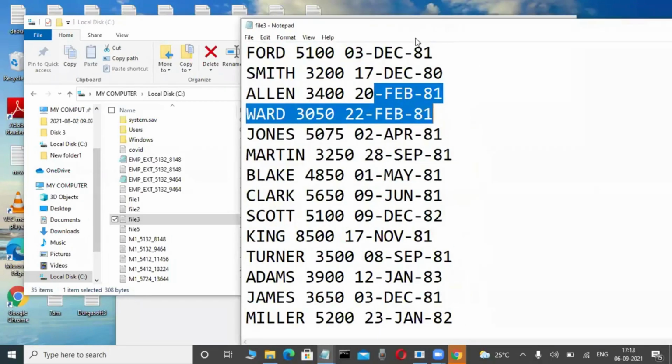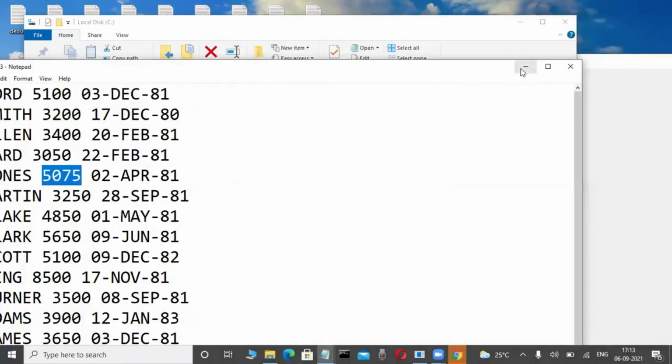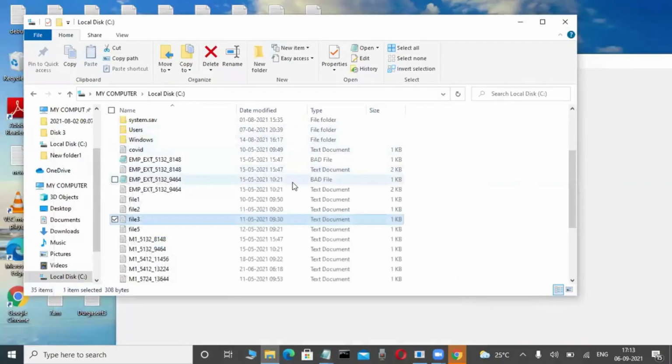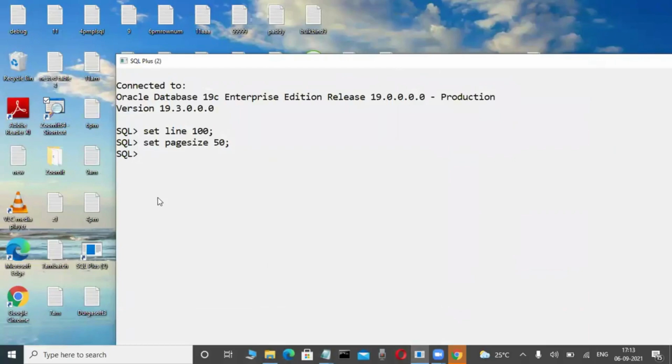That is important. Suppose some employees are getting more than 3,000 salary. Those employees, how can I retrieve them? How can I filter them? That is important. Those types of things are always very difficult in this flat file mechanism. How efficiently we retrieve that data is where databases came into the picture.